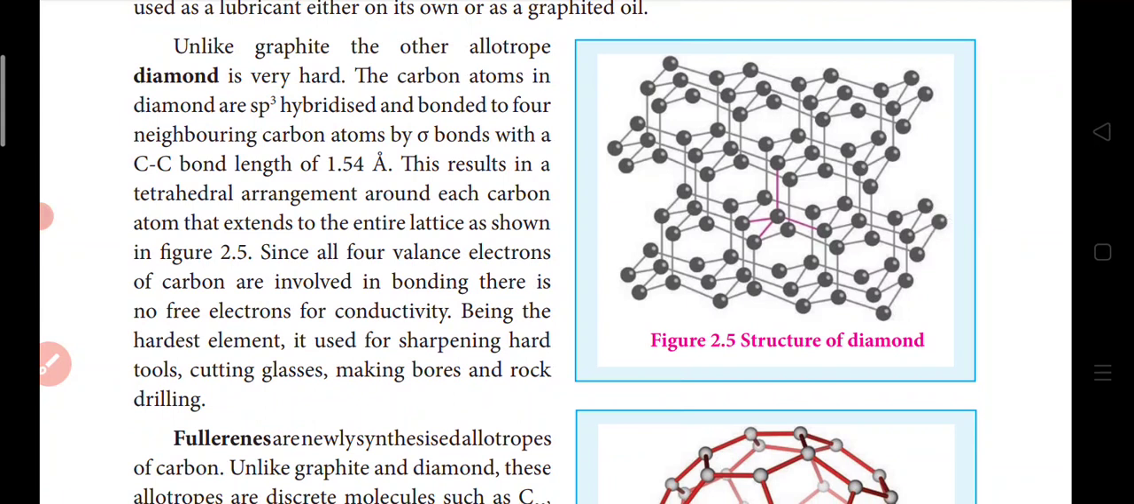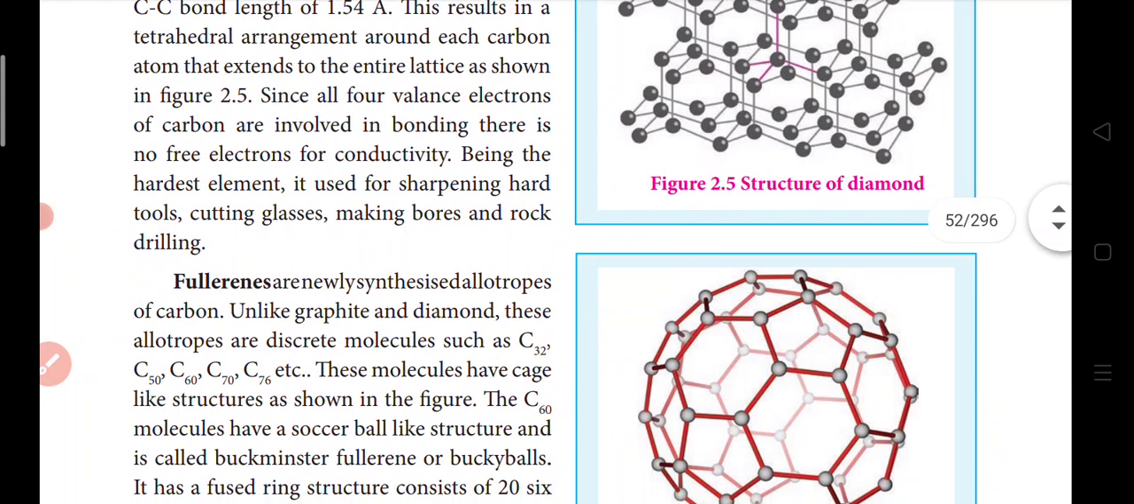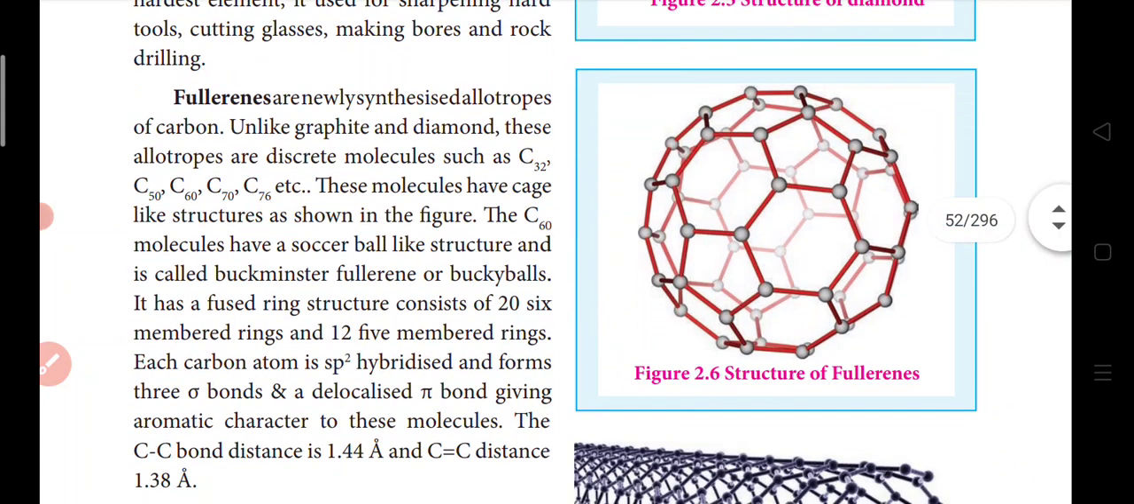Being the hardest element, it is used for sharpening hard tools, cutting glass, making boards and rock drilling. Next are the fullerenes. Fullerenes are newly synthesized allotropes. Unlike graphite and diamond, these allotropes are discrete molecules, which means they are made up of entire carbon like a ball.